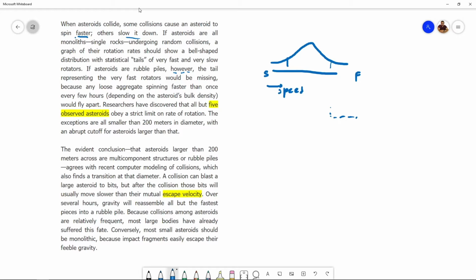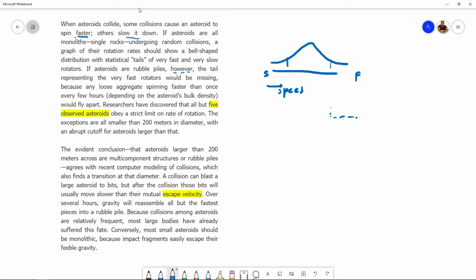Okay, so we've seen two conditionals thus far. If asteroids are single rocks, if asteroids are monoliths, then it's a bell curve. However, for rubble piles, the right tail is missing. And we're given the reason.